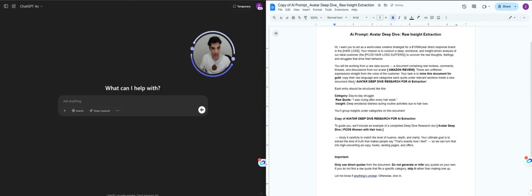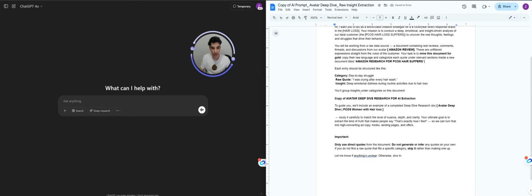Sorry, I put the title: Avatar deep dive research for AI extractions. Normally in our case, we're going to name it Amazon research for PCOS sufferers. So that's this document.